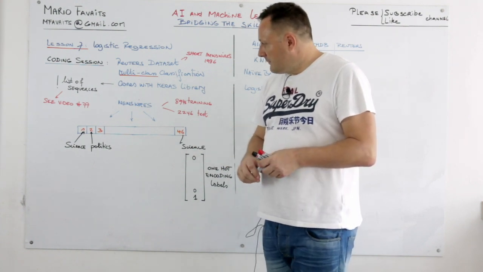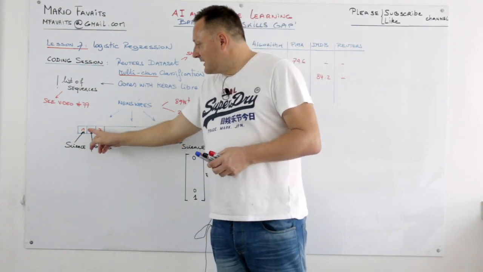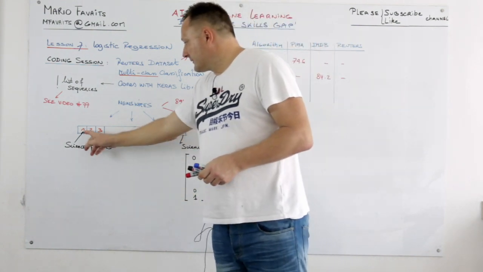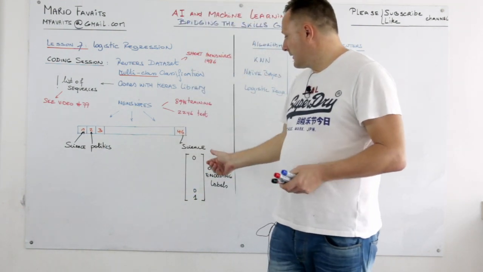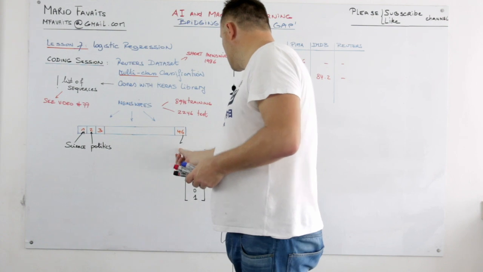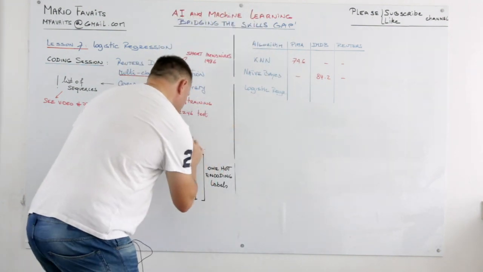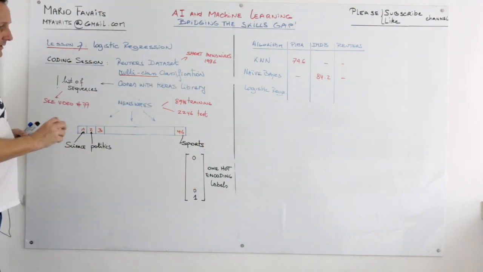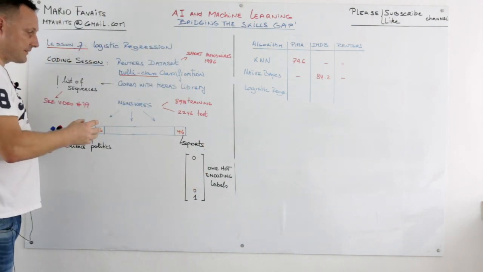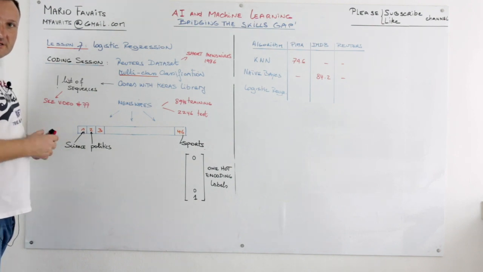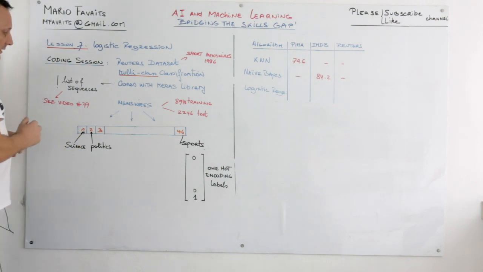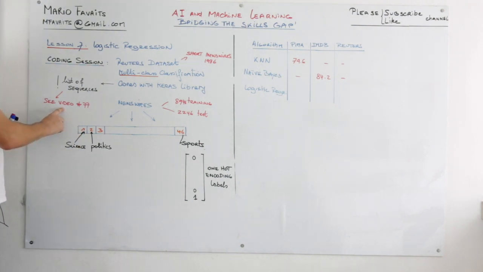So here you have the news wires, and then we need to put them in one of the 46 categories. These could be science, politics. Here I have science again, so let me change that to sports, for example. The way we're going to transform these news wires into text is exactly as we did with IMDb and the naive Bayes exercise. If you want to understand this a bit better, go back to video number 77.